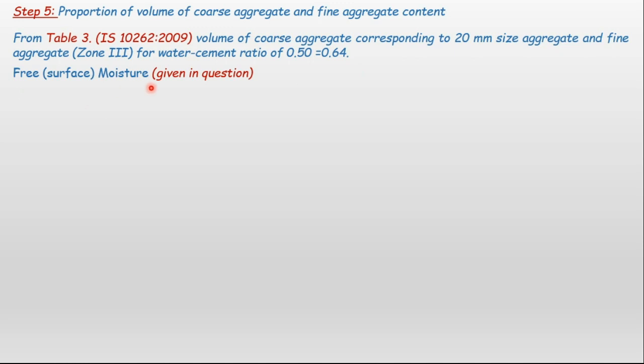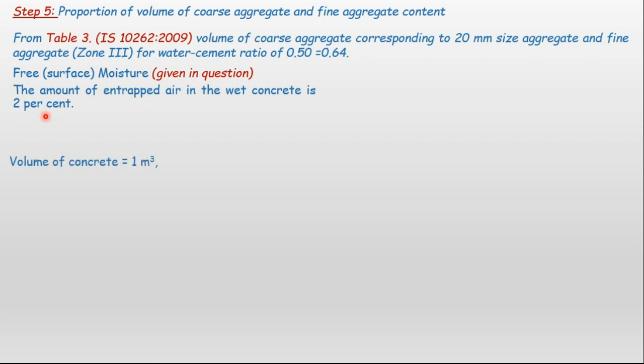The free surface moisture given in the question is 2%, which is entrapped air. So this will be present in the aggregate only, either in the coarse aggregate or in the fine aggregate. The total volume of concrete we are going to prepare in the mix design is 1 cubic meter. We can multiply that cubic meter of concrete to find out the particular part of concrete.